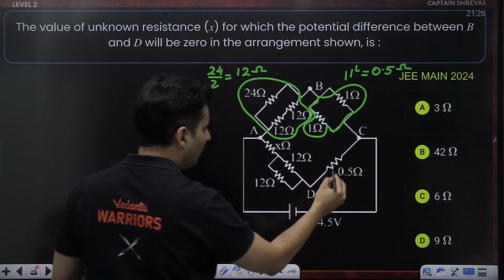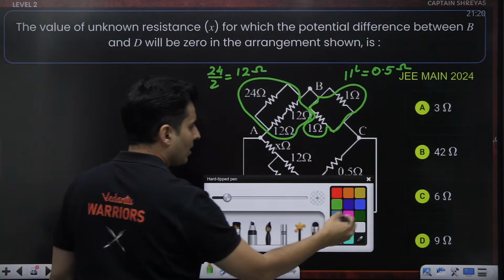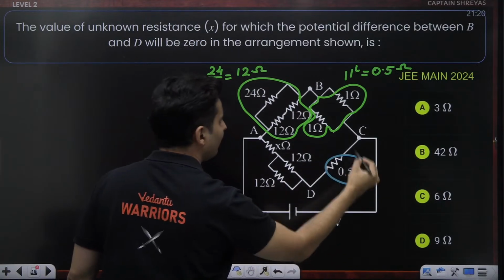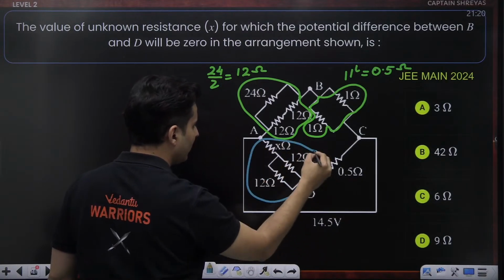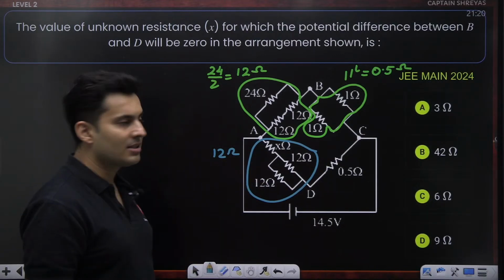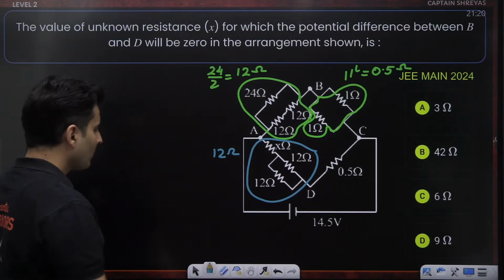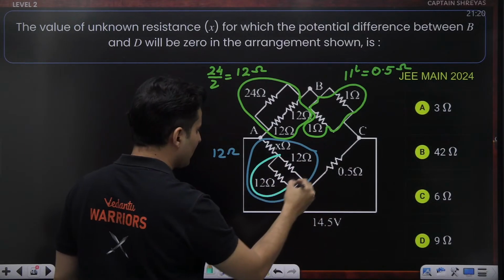Now, if this is 0.5, check this out, this whole thing must be 12 ohms, undoubtedly. Everybody gets this. Now, out of that 12 ohms, you look at only these two resistors.